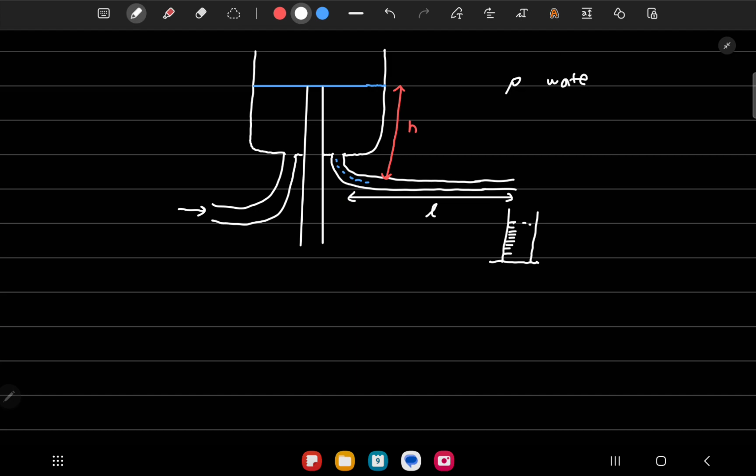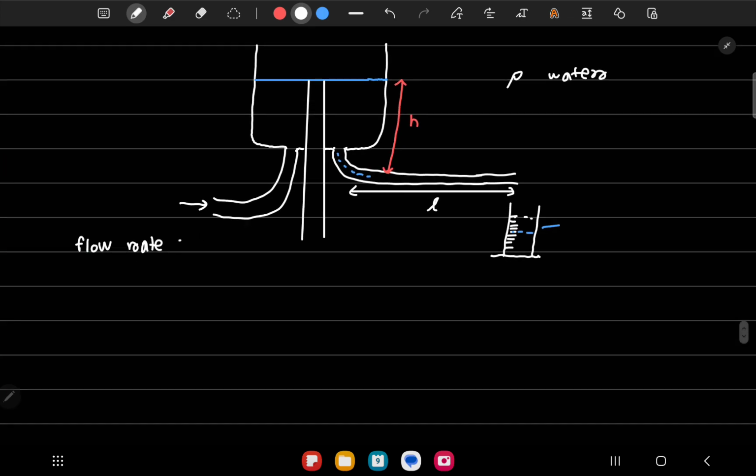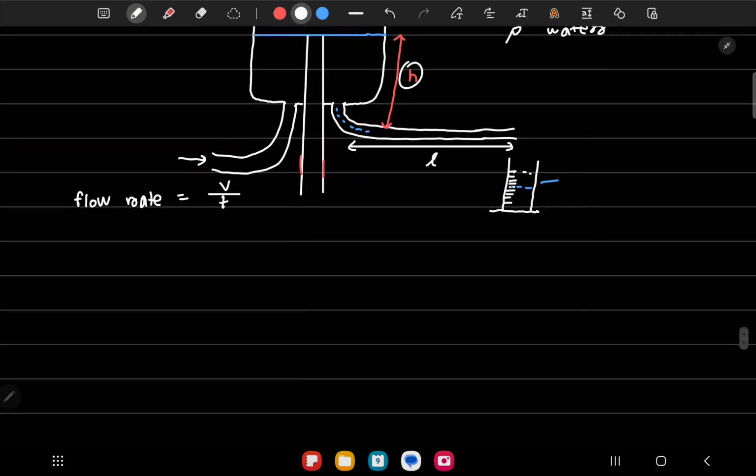water. Now we have to plot a graph of the flow rate. From here we measure the volume. If I take the volume filled in the measuring cylinder for 10 seconds, from there we get the flow rate. The flow rate is volume per unit time, so how much water is leaving per second or per minute. Now we'll keep on changing the height by adjusting this pipe over here and plot a graph of the flow rate against H.